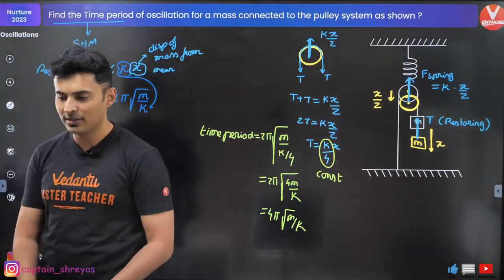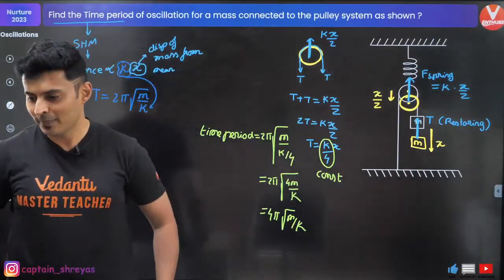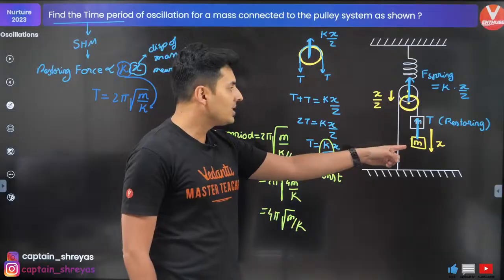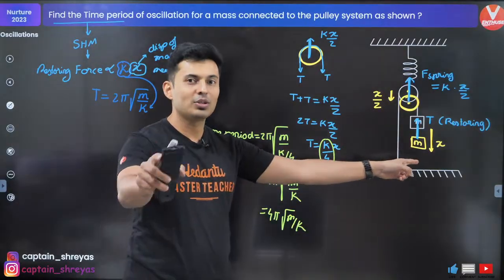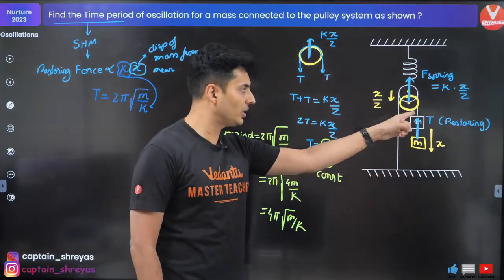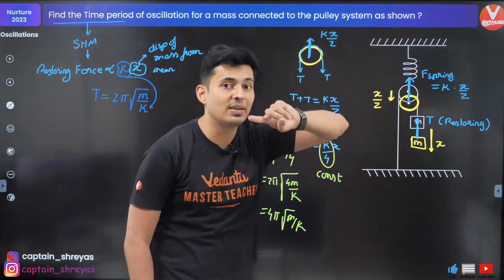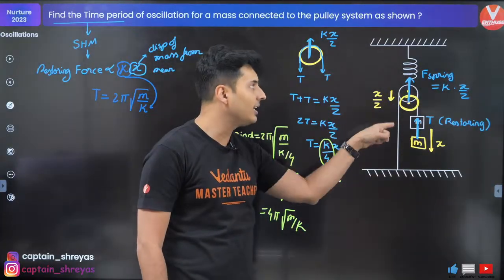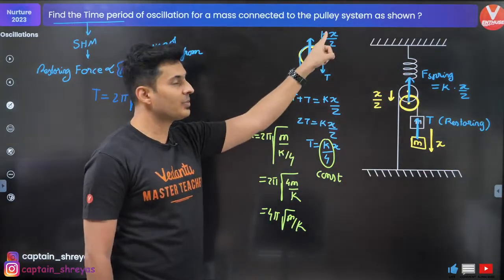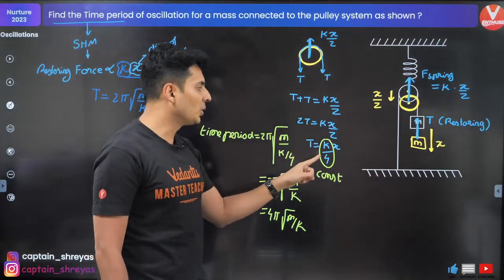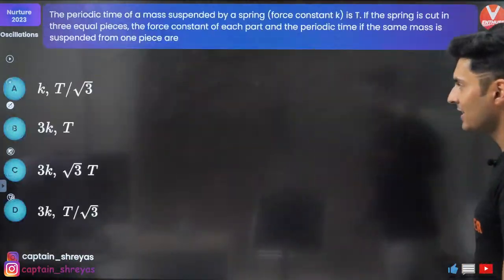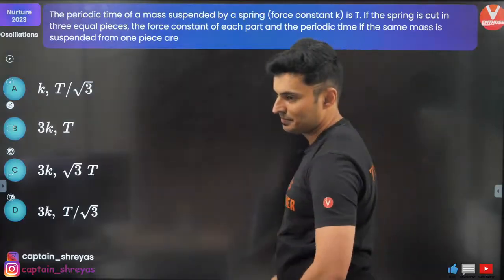Got it, my warriors? Very good, Simran. Excellent. So the idea was mg is not relevant because it's constant force. You should not take that tension, but you should take this tension because that tension is variable. Why is that variable? Because it is indirectly connected to the spring force. You saw the relationship between tension and the spring force, and I showed it proportional to x. That's what you should always do. Excellent. Moving on to the next question.